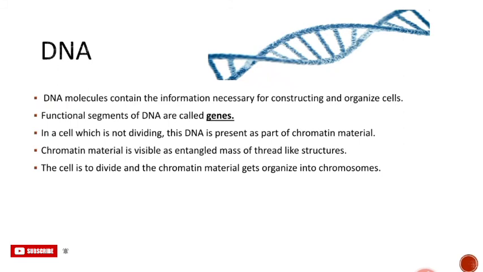Chromatin material is a visible, entangled mass of thread-like structures. In a cell which is not dividing, the DNA is present as part of the chromatin material, and this is visible as an entangled mass of thread-like structures. When the cell is about to divide, the chromatin material gets organized into chromosomes.